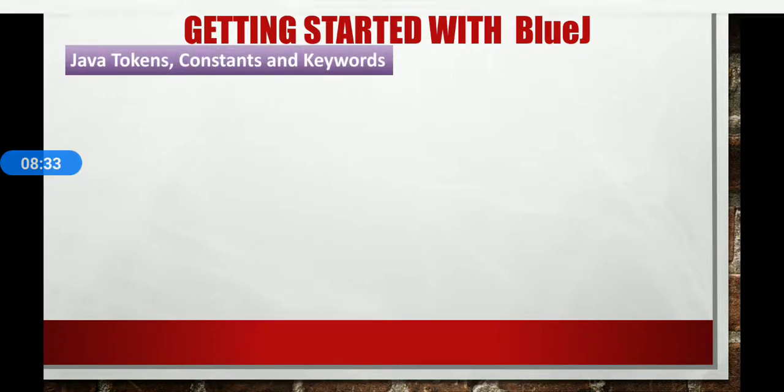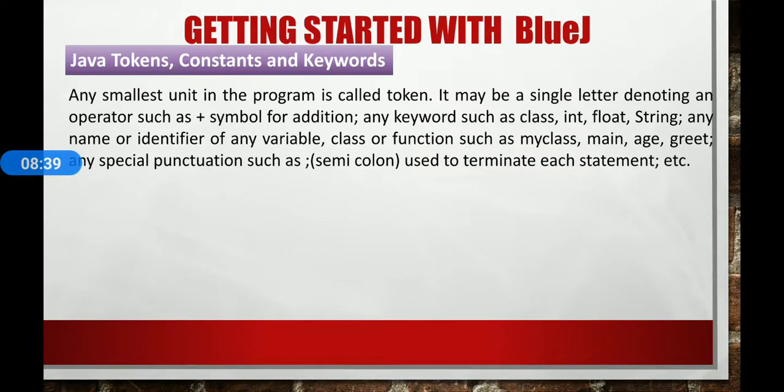Now let's discuss Java tokens, constants and keywords. Any smallest unit in the program is called a token. It may be a single letter denoting an operator such as the plus symbol for addition, any keyword such as class, int, float, String, any name or identifier of a variable, class or function such as MyClass, main, age, greet, any special punctuation such as a semicolon used to terminate each statement or curly brackets used to mark a block of statements, comment symbols such as double slash, slash asterisk and asterisk slash, etc.